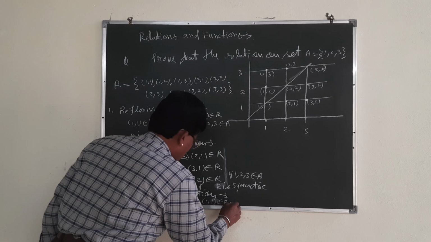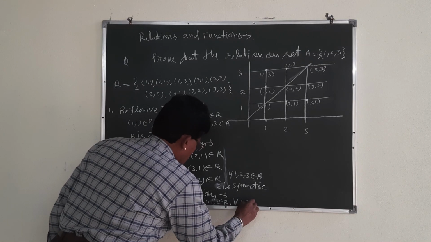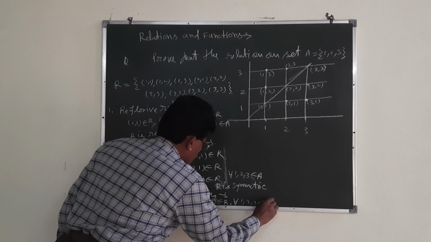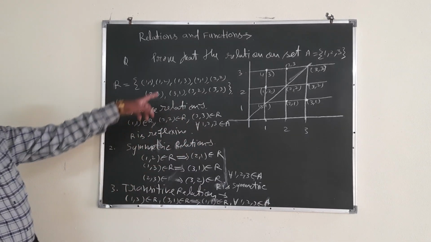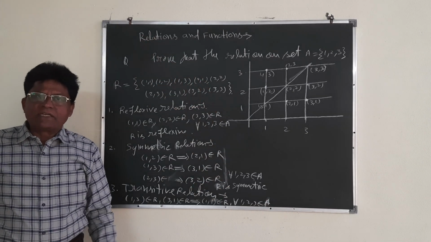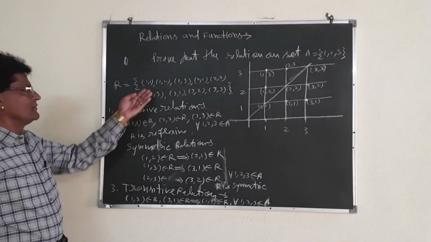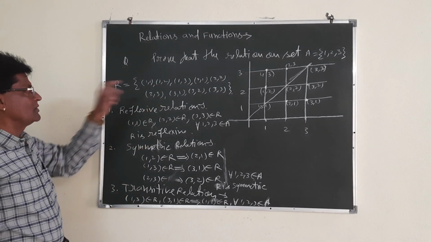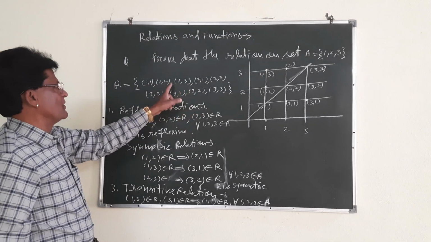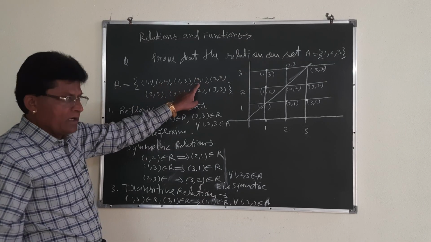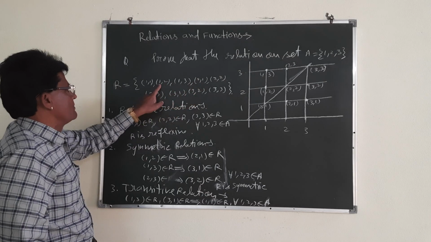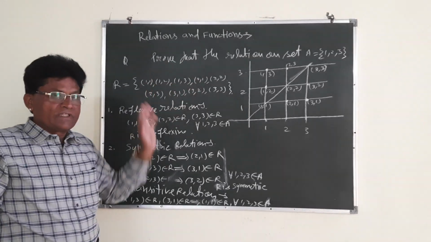For all 1, 2, 3 belonging to A. Not only this, you can also take the other elements. Not only 1, 3, you take 1, 2. I discussed 1, 2 and 2, 1 just before, and 1, 1 is also there.